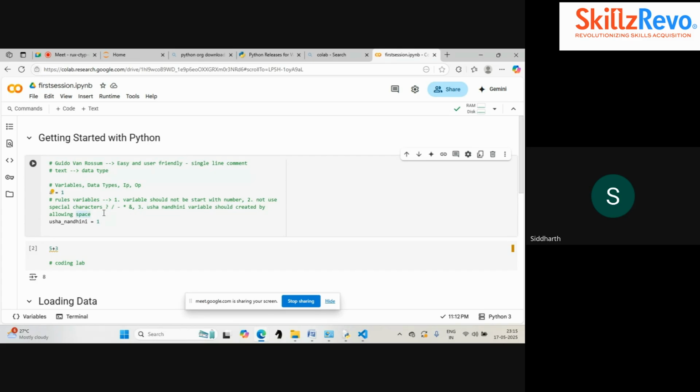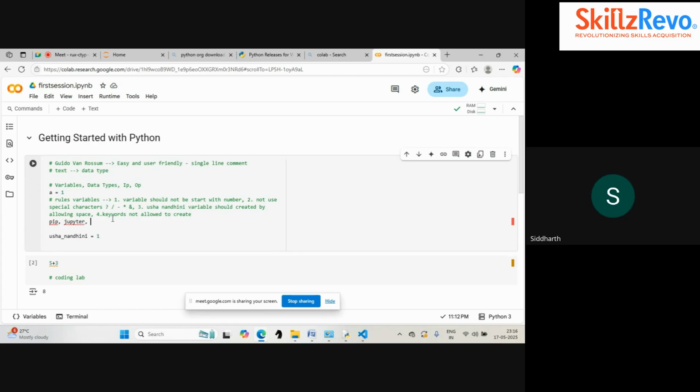Ma'am, except the three rules you explained, did I miss something else? Yeah, so we have another rule, that is keywords should not be allowed. What are keywords? You will get confused if I say keywords now, so I waited for some moment. Keywords are not allowed to be used as a variable. What does keyword mean? We will see some Python built-in functions, like we have seen pip, right? The pip command, the Jupyter command. You remember these things we have seen, right?